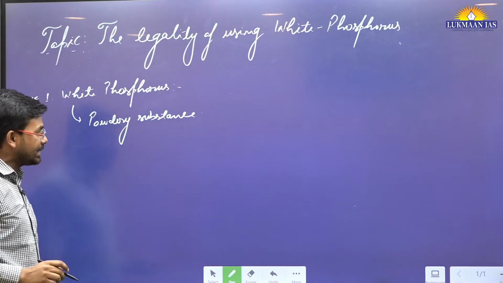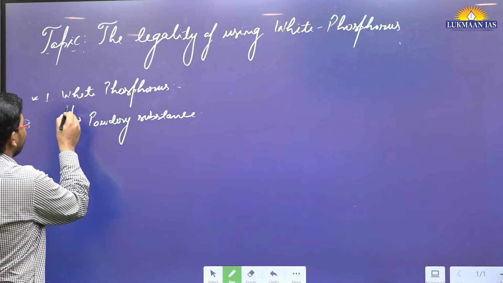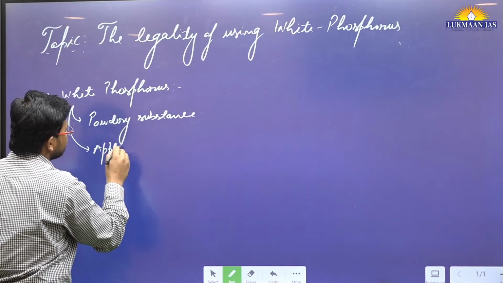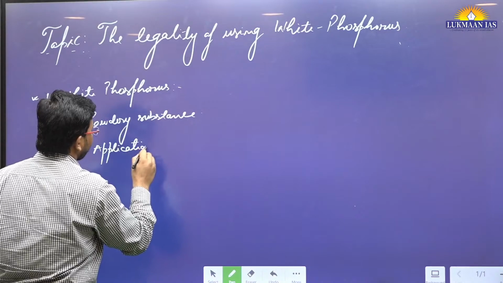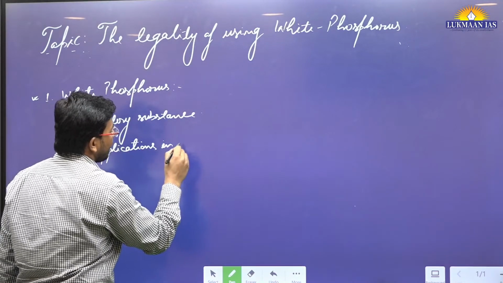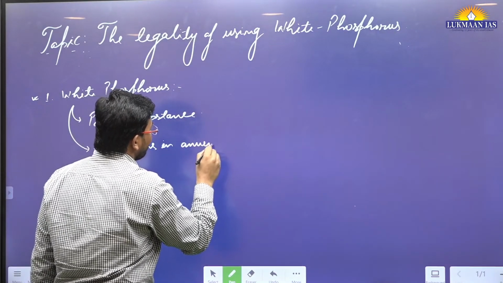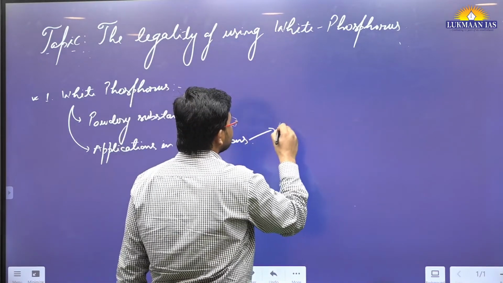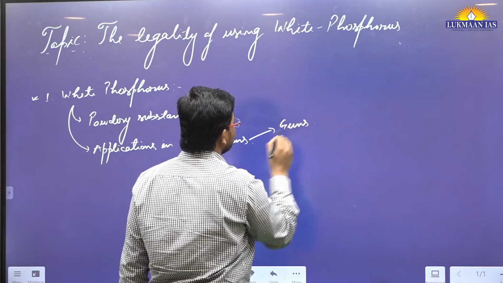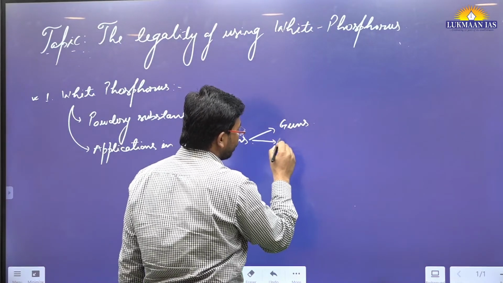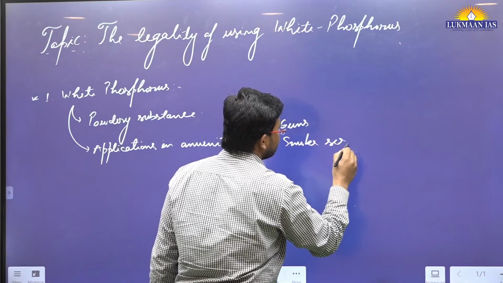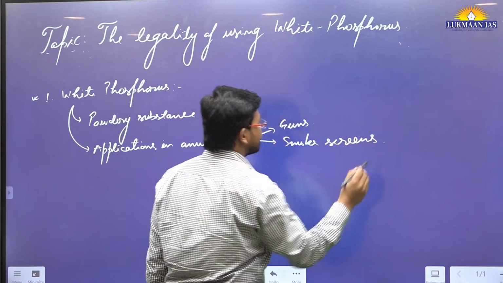Why are we discussing this topic? Because white phosphorus finds its applications in ammunitions. Ammunitions means, like in guns, it is used. It is also used to create smoke screens.